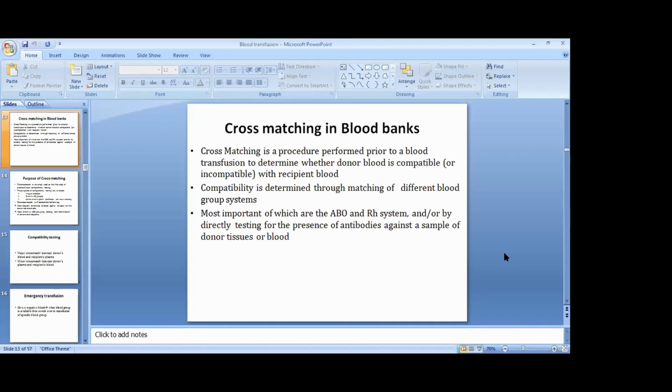So before transfusion, we have to go for cross-matching in blood banks in order to avoid transfusion reactions and post-transfusion complications. Cross-matching is a procedure performed prior to a blood transfusion to determine whether donor blood is compatible with recipient blood. Compatibility is determined through matching of different blood group systems, most important of which are ABO and Rh system.